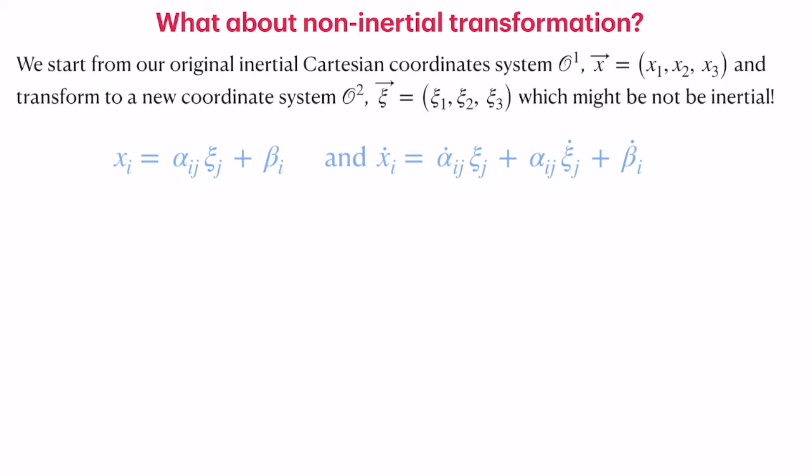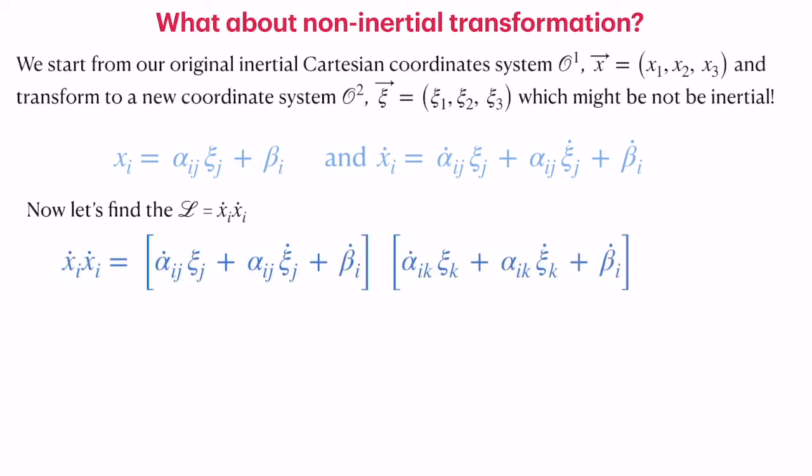Now compute the velocity x dot. We simply have to differentiate. Now we are assuming that both these transformation coefficients alpha ij and beta ij need not be constant, and then we will have its derivative coming in the velocity. Once we have the velocity, we can simply compute the Lagrangian.